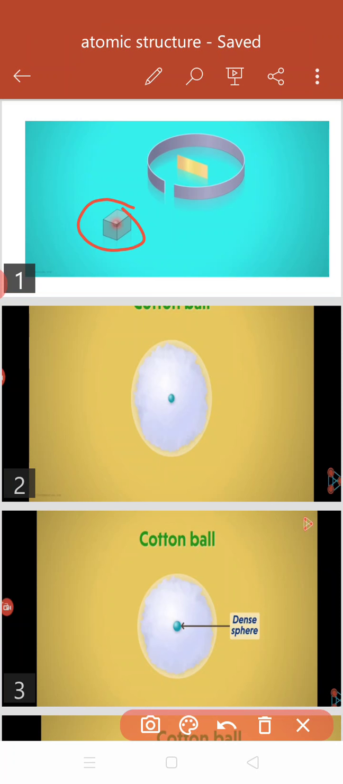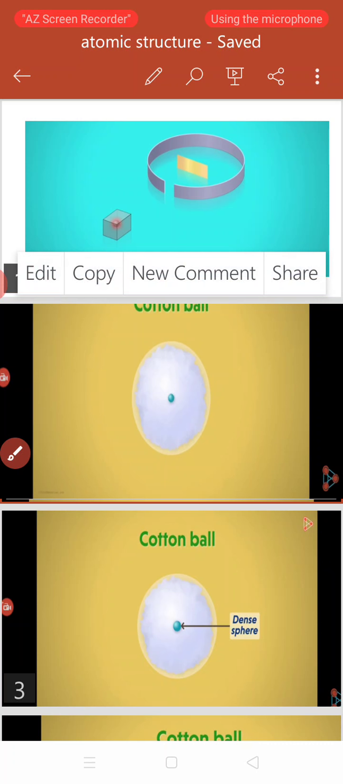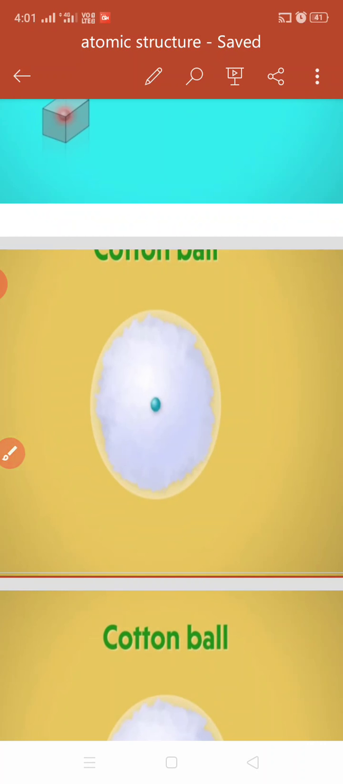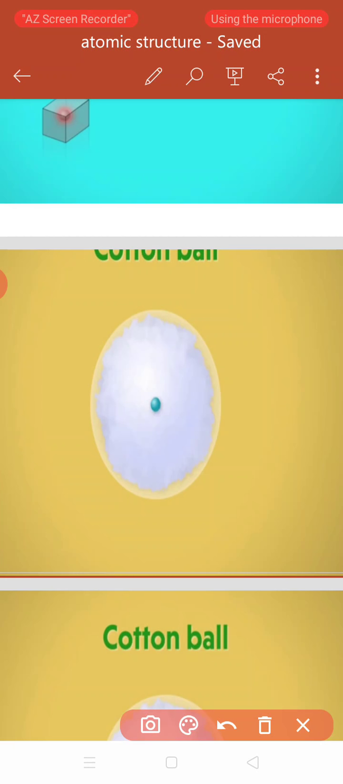Actually alpha particles are positively charged particles. Now his experiment we can explain with a small thing. To explain this experiment we have taken one cotton ball, a soft spherical cotton ball. In this cotton ball at the center there is a blue colored hard particle. Okay, this is in the center.